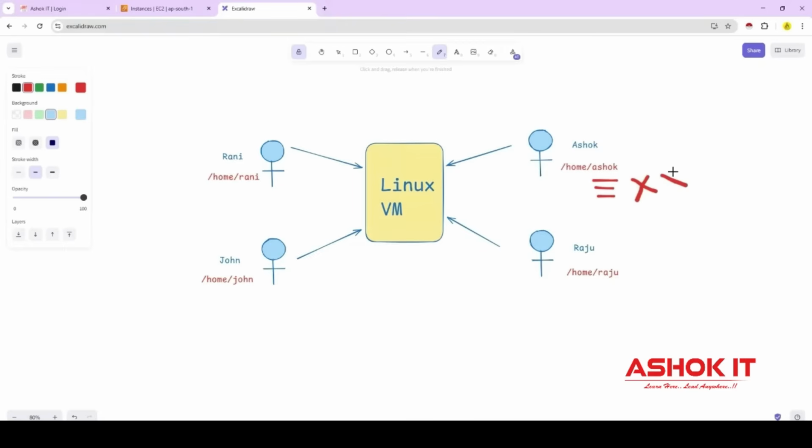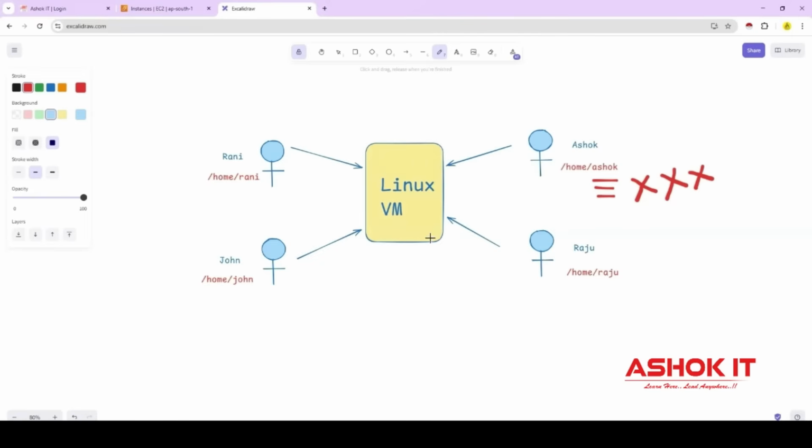They should not be able to edit my file. They should not be able to change the data available in my file. And if it is a shell script program, they should not be able to execute my script also. I want to protect the data available in my file. Other users should not be able to read the data available in the file. They should not be able to modify the data available in my files. They should not be able to execute my files also.